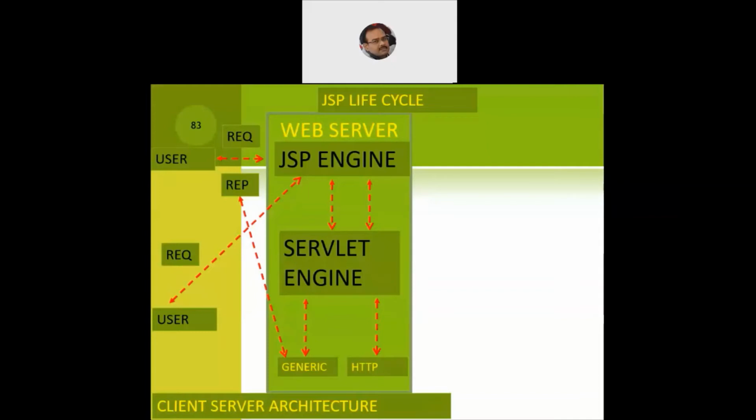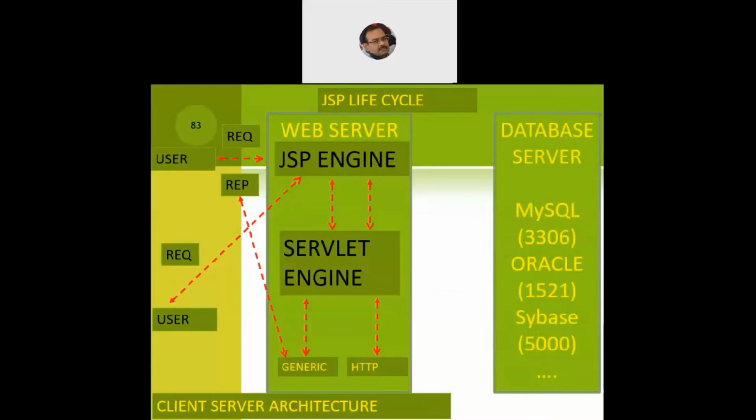Now again, just like what we did for the servlet lifecycle, since the request is dynamic in nature, it may require database connectivity. So we'll have a database server in place, again could be any kind of database server: the Sybase server, the Oracle server, the MySQL server. And again, we require JDBC connectivity or Hibernate connectivity to establish a connection from the front end to the back end, that is from the JSP pages to the databases.